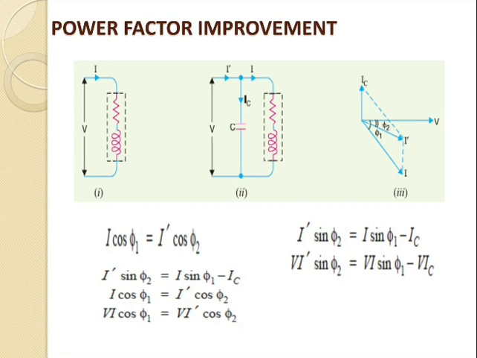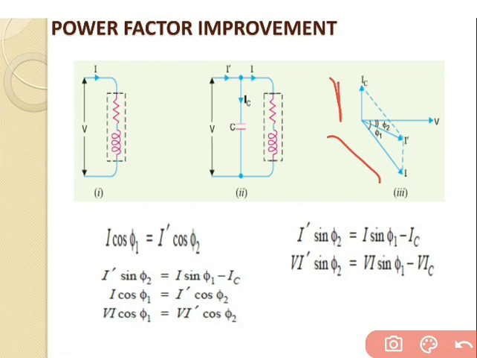Firstly, as a reference, we will take the voltage on the x axis. Then if we go for the inductive load, the current lags behind the voltage by the angle phi 1. And if we go for the second figure, in that case we connect the capacitor across the RL load, so the circuit capacitance plays a role in the power factor, that is the current leads the voltage by 90 degrees. So that's why IC is drawn over here.